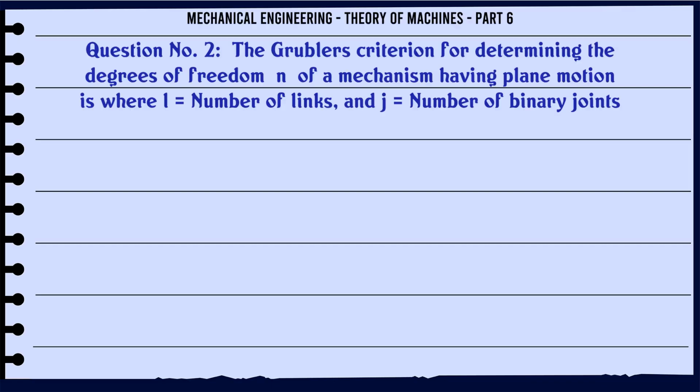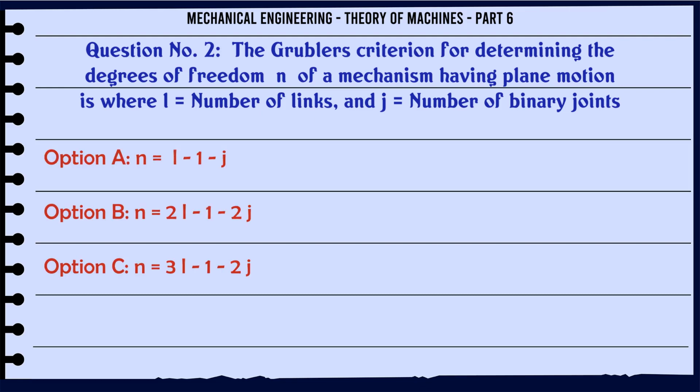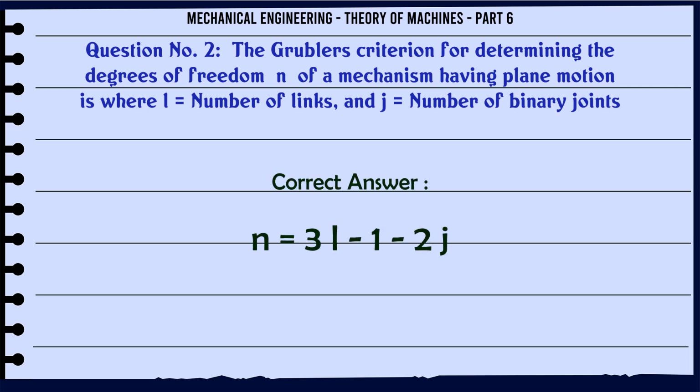The Grübler's criterion for determining the degrees of freedom n of a mechanism having plane motion is, where l is the number of links and j is the number of binary joints. A, n = l - 1 - j; B, n = 2(l - 1) - 2j; C, n = 3(l - 1) - 2j; D, n = 4(l - 1) - 3j. The correct answer is n = 3(l - 1) - 2j.